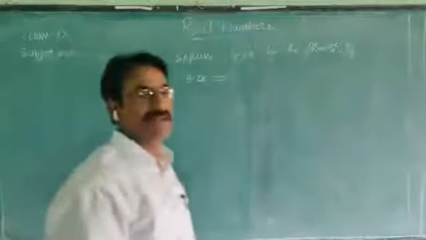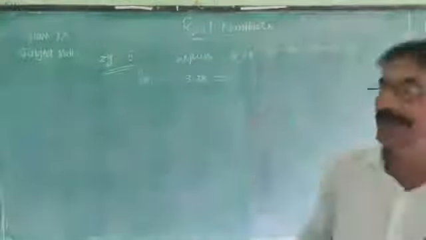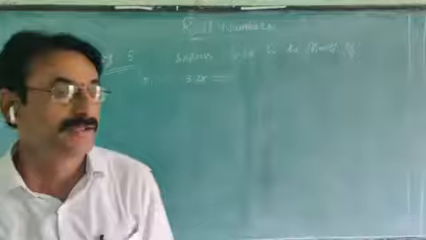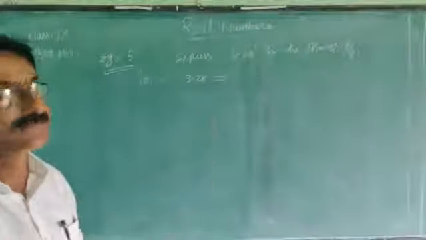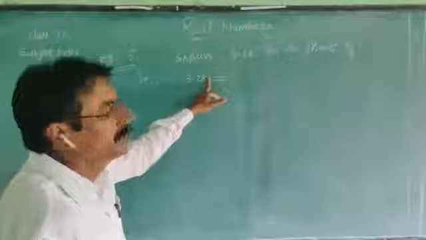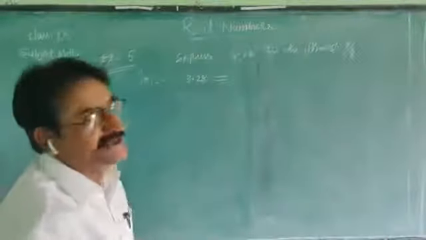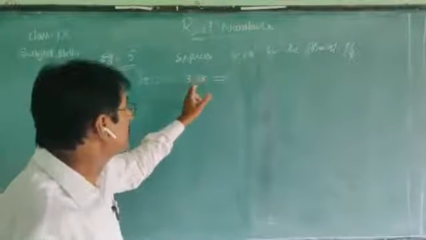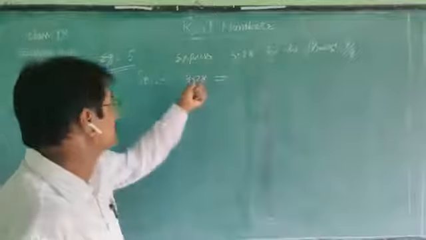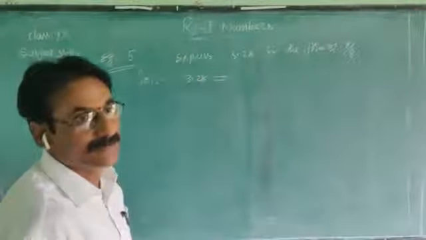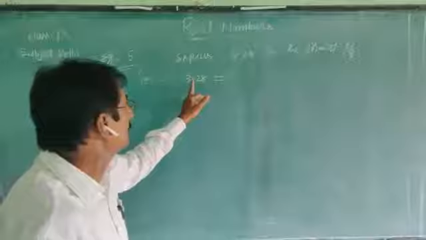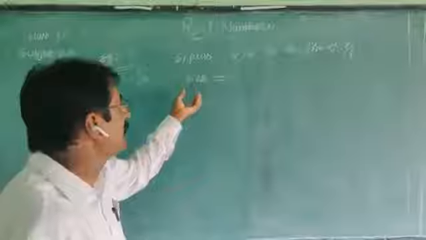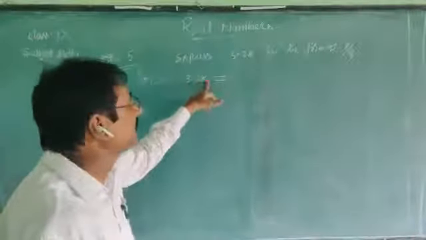Which type of decimal is this one? It is a terminating decimal. That means it ends with 2 digits. The decimal number ends with 2 decimals, so it is called a terminating decimal. How many digits are in the decimal part? 2 decimal digits. To move this point to here, that means to change this one into a whole number or integer, we must multiply with 100.